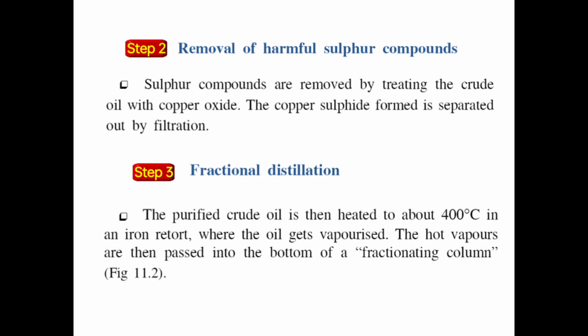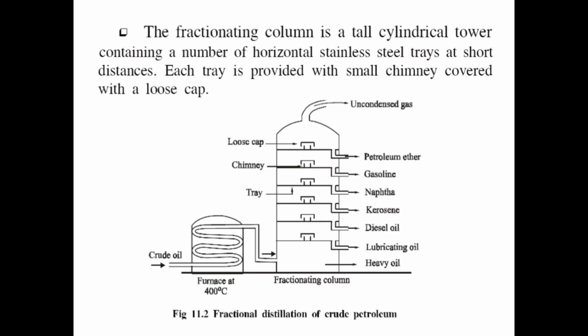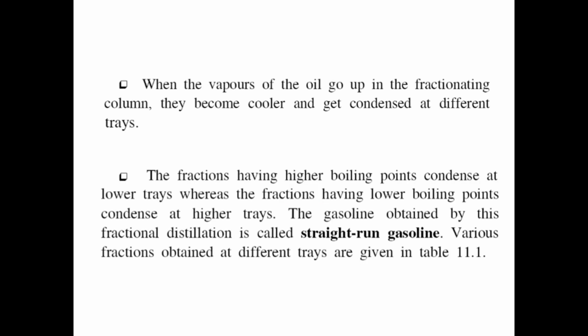Third one, fractional distillation. The purified crude oil is then heated to about 400 degrees centigrade in a retort, where the oil gets vaporized. The hot vapors are then passed into the bottom of the fractionating column, as in the figure. The fractionating column is a tall cylindrical tower containing a number of horizontal stainless steel trays at a short distance. Each tray is provided with a small chimney covered with a loose cap.